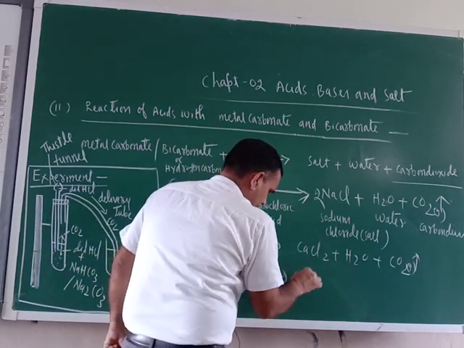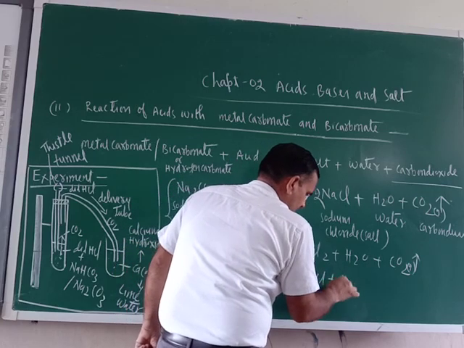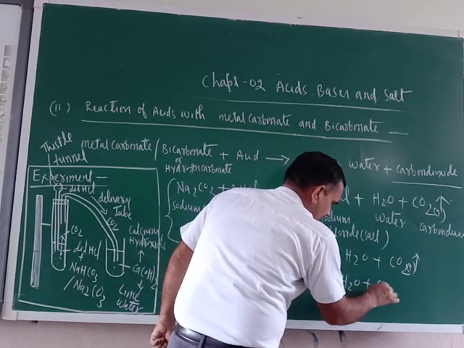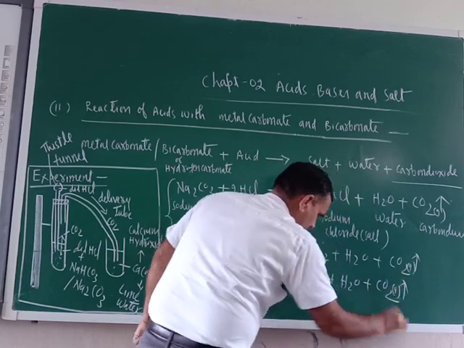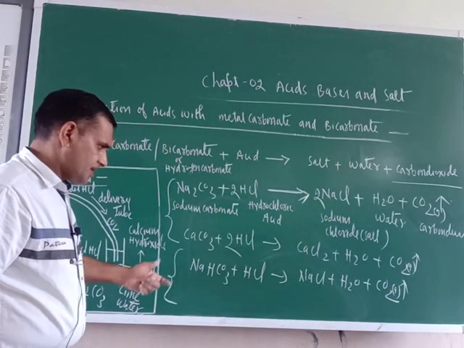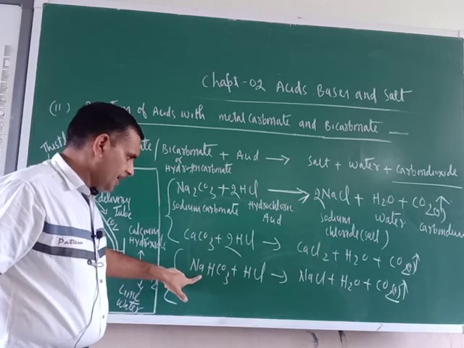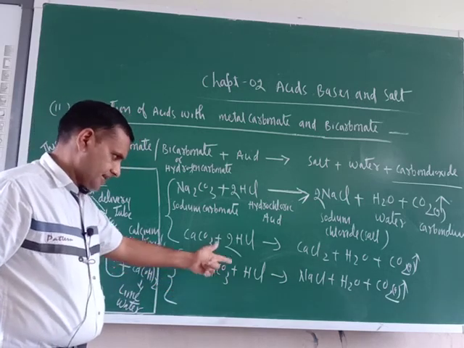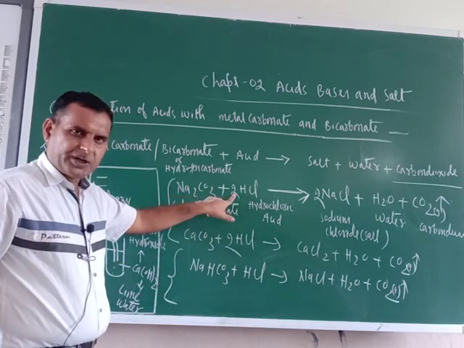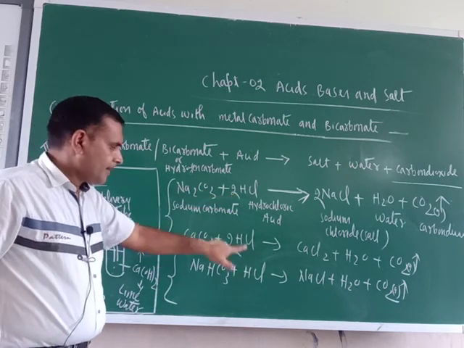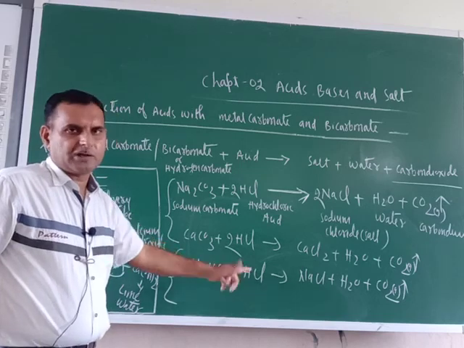Same product: NaCl plus H2O plus CO2. This is gas. Evolution of gas is there. Here the reaction is already balanced. No need to balance. Everything is balanced. With the carbonate you have to take 2 molecules of HCl. With the bicarbonate only 1 molecule is enough.